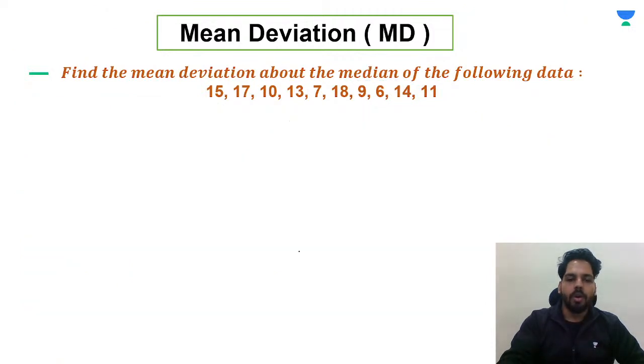Now, one of the questions we are going for is mean deviation about the median. Now we are going to solve mean deviation about the median. So in this case, we have to find out the median of this data. So first of all, write the observations in ascending or descending order. I'm writing over here ascending order.